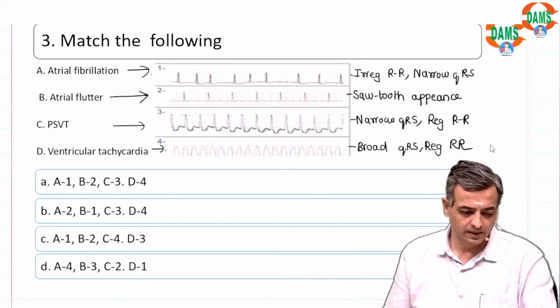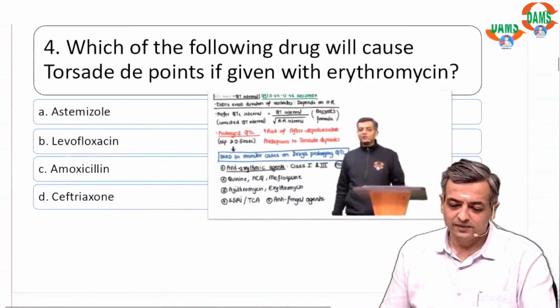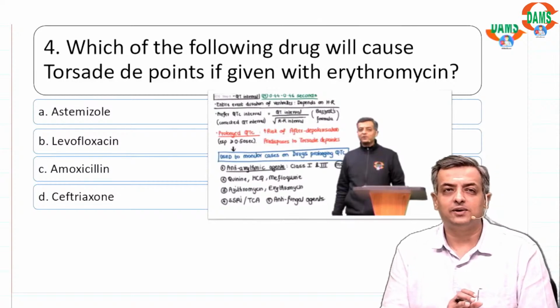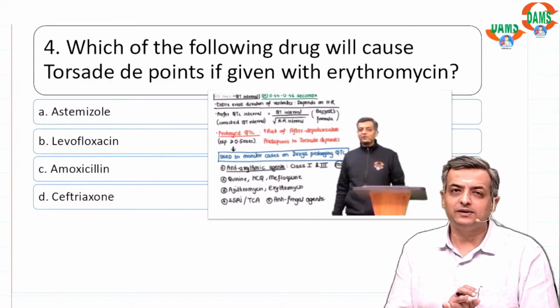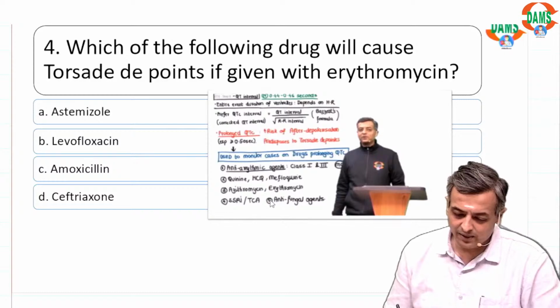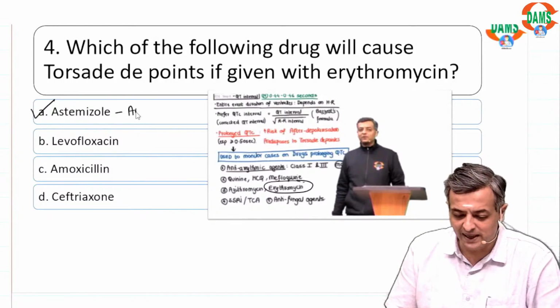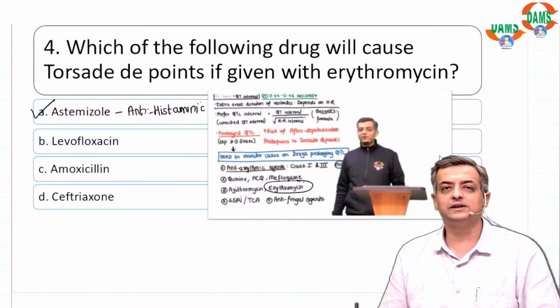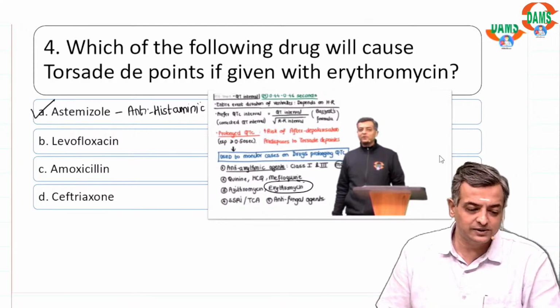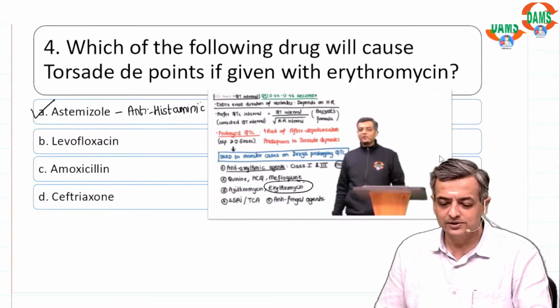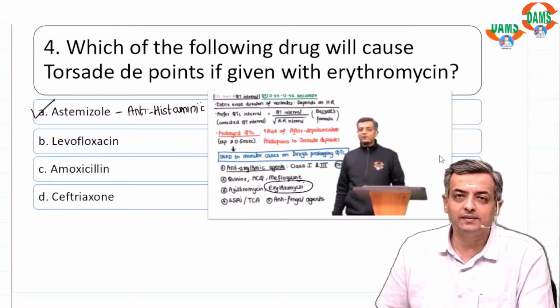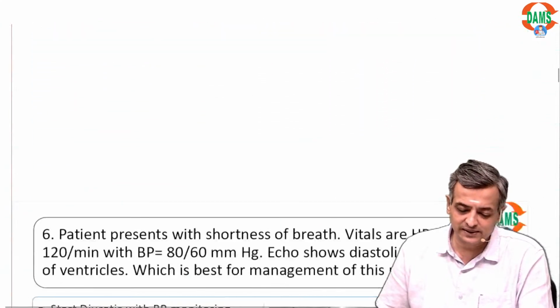Which of the following drugs will cause torsades de pointes if given with erythromycin? We said that along with erythromycin, whenever we give an antifungal or antihistaminic, it was banned because of this. The antihistaminic drug astemizole was banned because it was associated with the risk of torsades de pointes, the associated QT prolongation. We have written down the group of drugs here.